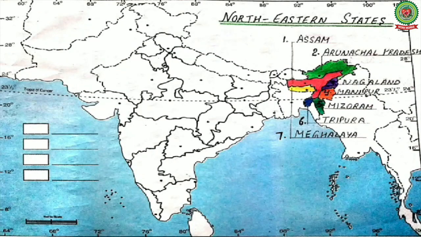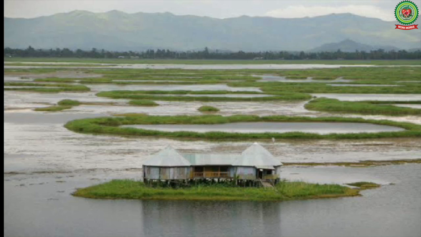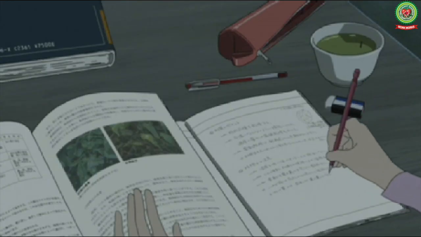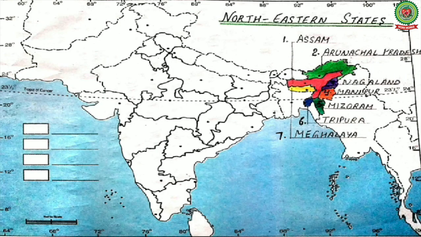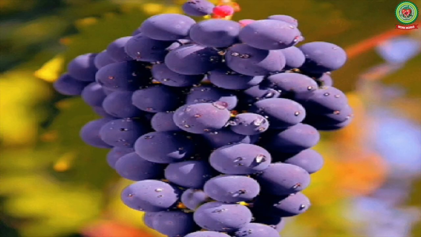At fourth number is Manipur. Imphal is the capital of Manipur. Manipur is famous for its Loktak Lake and this is the only floating lake in the world. At fifth number is Mizoram and its capital is Aizawl. Mizoram is a state with the highest literacy rate in India. At sixth number is Tripura and its capital is Agartala. Tripura is famous for its toy train and fruit gardens.